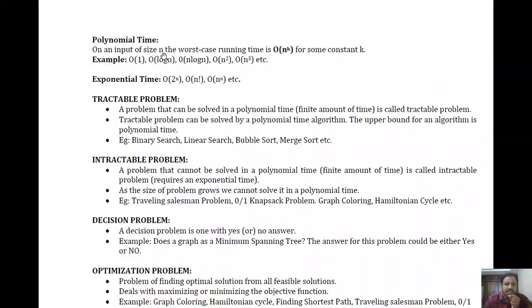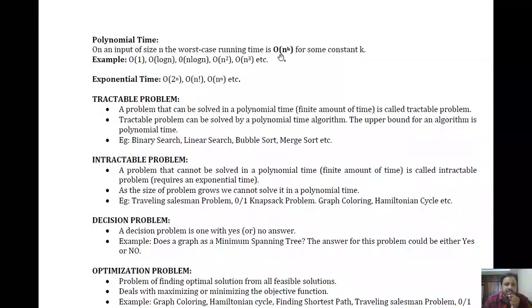Let me give one example: linear search, right? The linear search algorithm will give the result in a fixed amount of time or definite amount of time, right? Similarly, we have binary search. The same is the case with the sorting techniques, right? Bubble sort, merge sort, quick sort. All these algorithms are called polynomial time algorithms, because they are going to execute in some finite amount of time and give a result. Okay, so that's it about polynomial time.